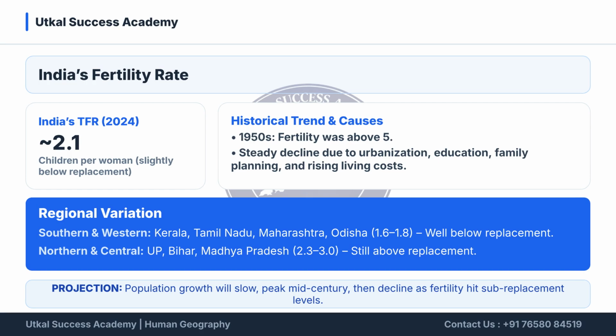This decline from above 5 in the 1950s is due to urbanization, education, family planning, and rising living costs. There is regional variation, with southern states well below replacement and northern states slightly above.